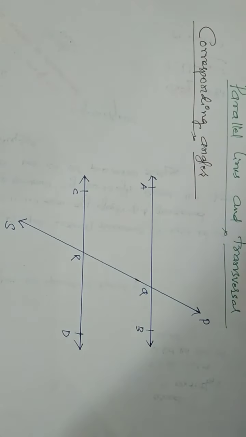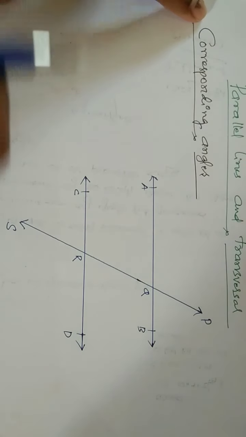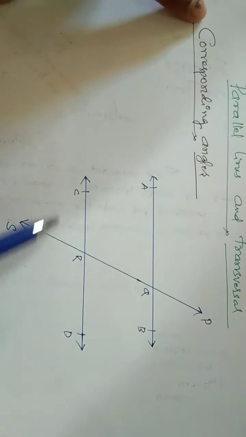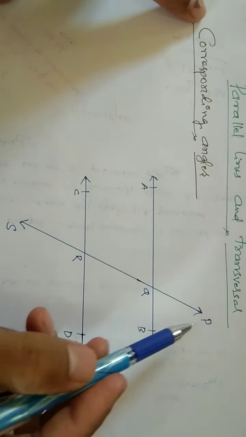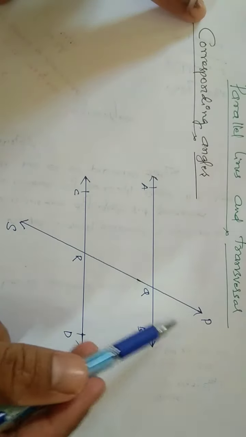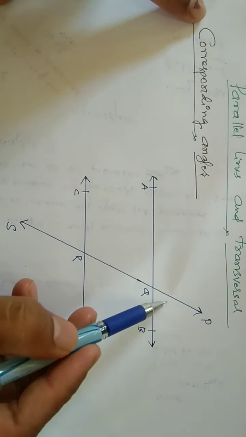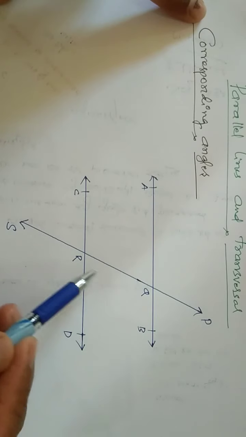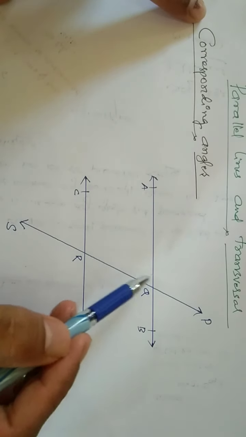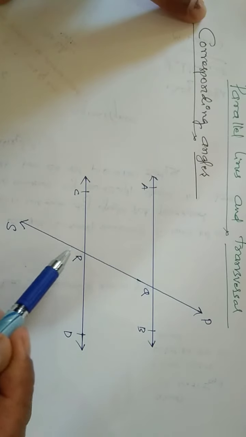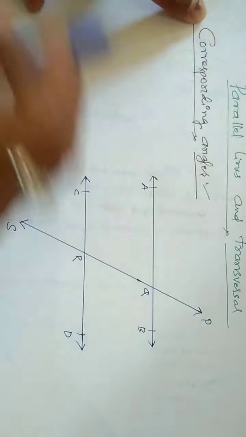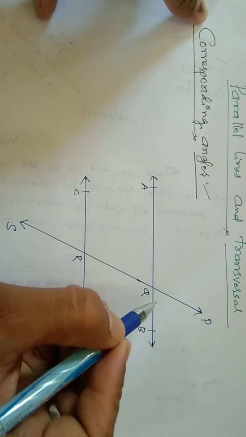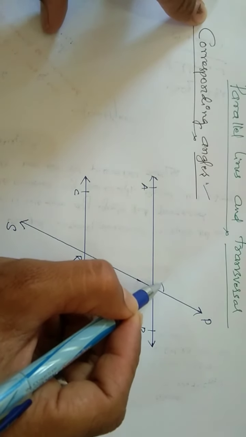Yes, dear students, now we are going to see the corresponding angles. AB is a line, CD is another line. AB and CD are two parallel lines. PQRS is a transversal, so that eight angles have formed here. Before finding the corresponding angles among these eight, we are going to name the angles.